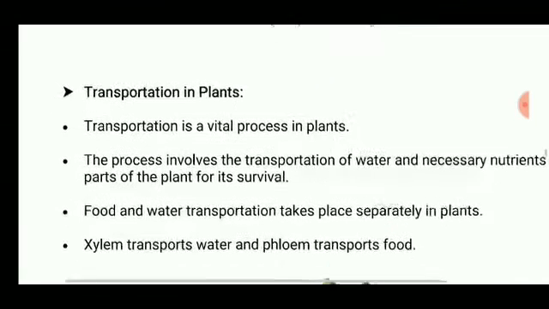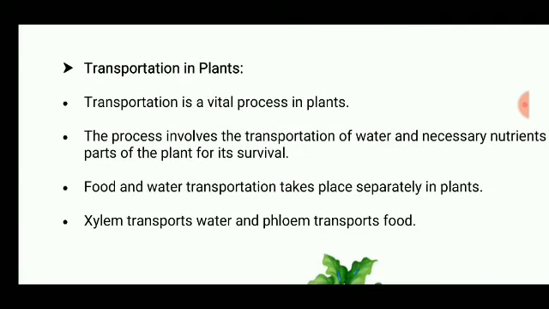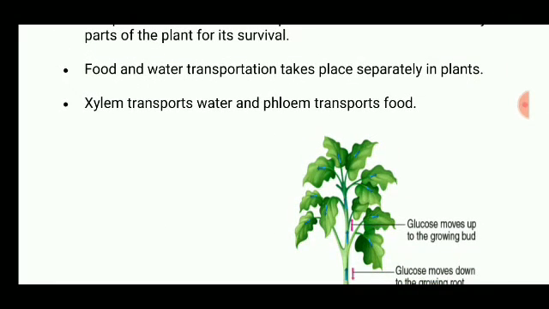Now, if we are talking about transportation in plants, it is a vital process in plants. The process involves the transportation of water and necessary nutrients to parts of the plant for its survival. Food and water transportation takes place separately in plants. Xylem transports water and phloem transports food. This is the difference between xylem and phloem.